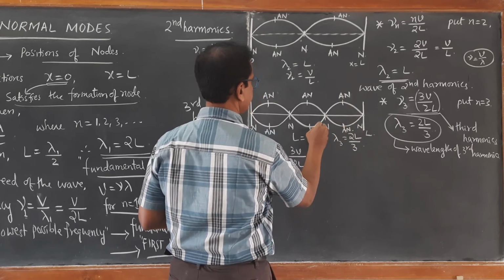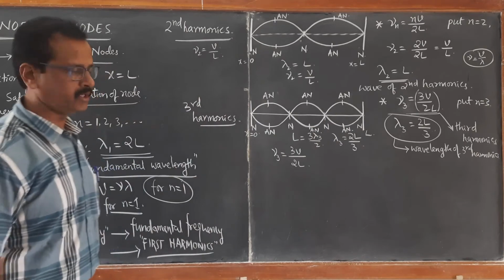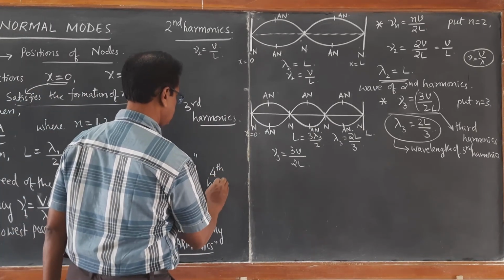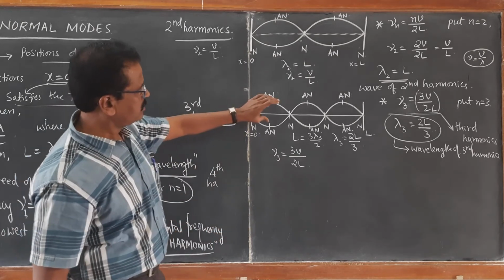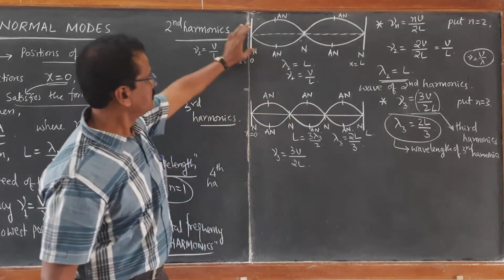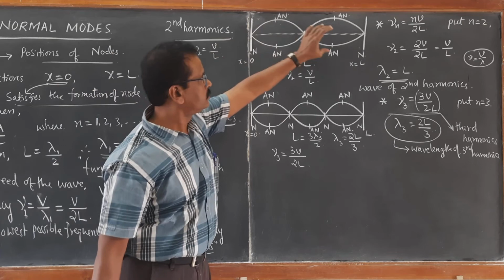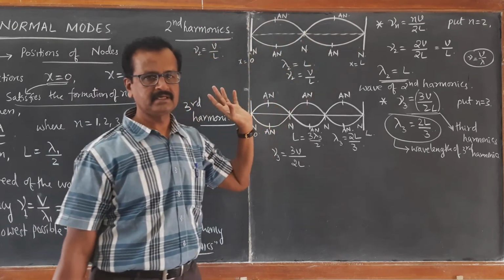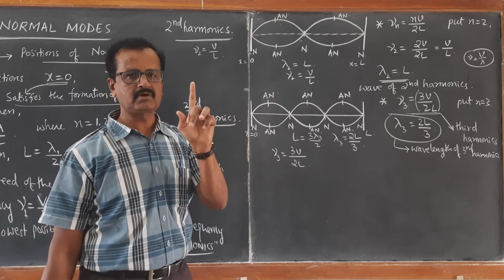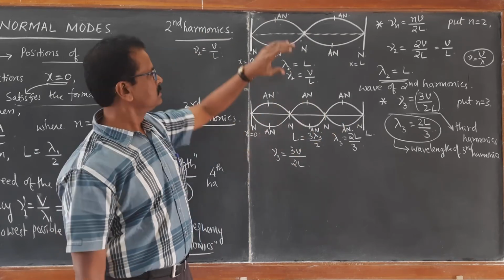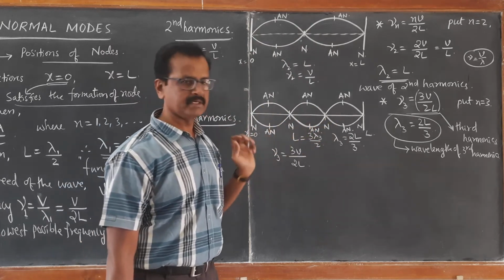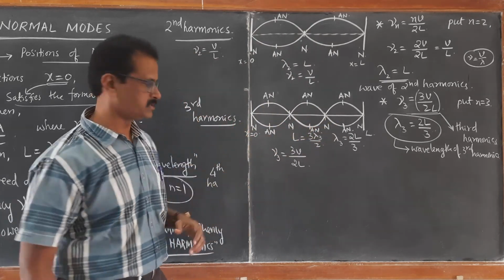So in this way you can also even practice for fourth harmonics. In the fourth harmonics we will have 4 such segments. In second harmonics we will have 2 such segments. In the first harmonics we will have only 1 segment. I think you got the point. For first harmonics only 1 segment. Second harmonic 2 segments. Third harmonic 3 segments. Fourth harmonic naturally 4 segments.